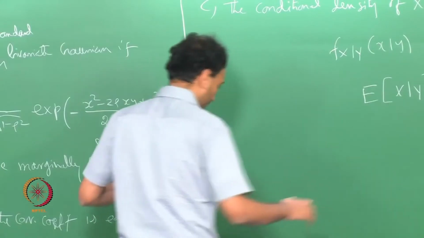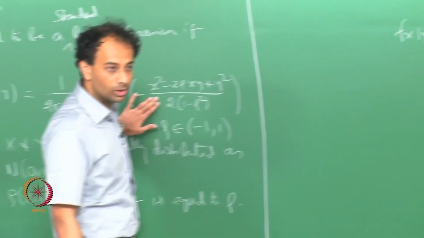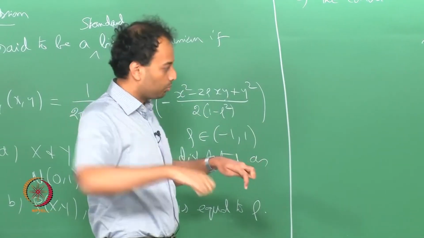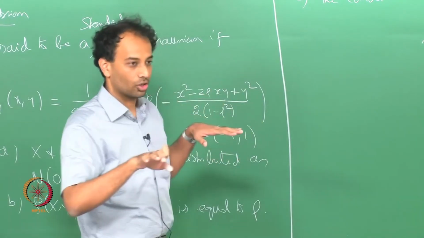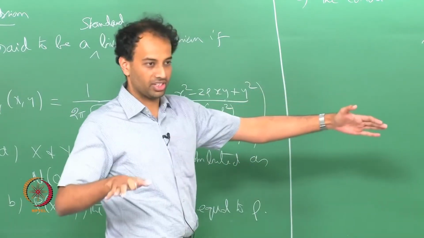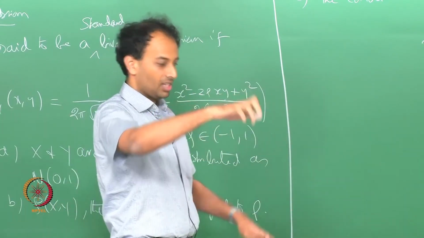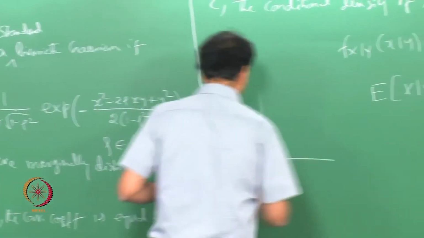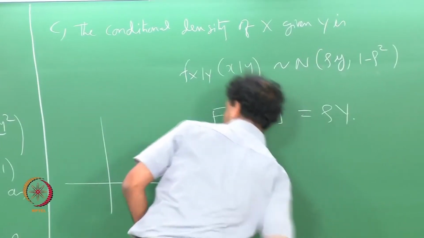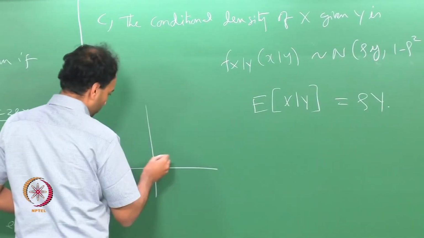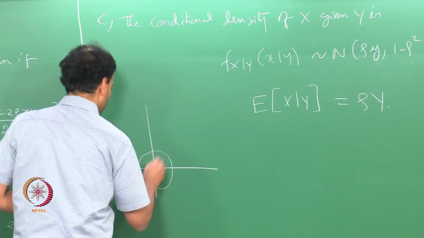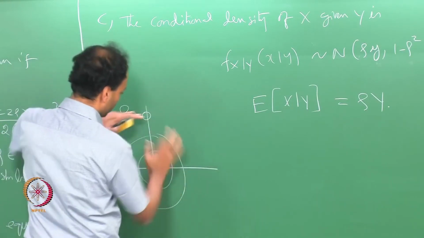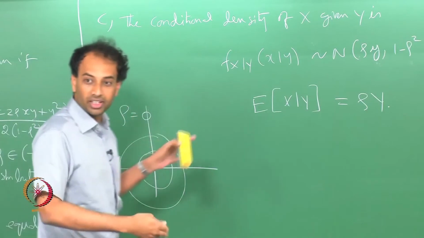So if you plot this distribution for some rho value which is not equal to 0, and let us say you slice the PDF and plot its level sets, as they are called. If this is your PDF in 3 dimensions, you slice it at various levels and you plot the level sets. The level sets will look like this. They are all 0 mean, and if rho is 0, of course you will get these concentric circles, which means the Gaussian is symmetric in all directions, the independent case.